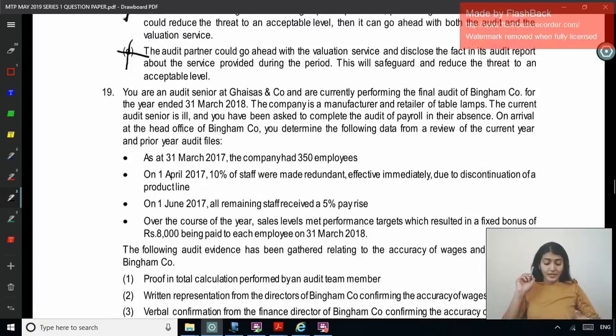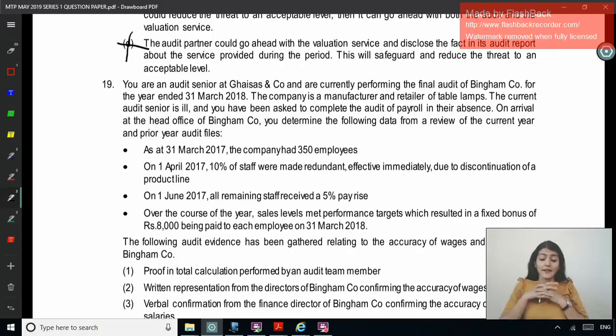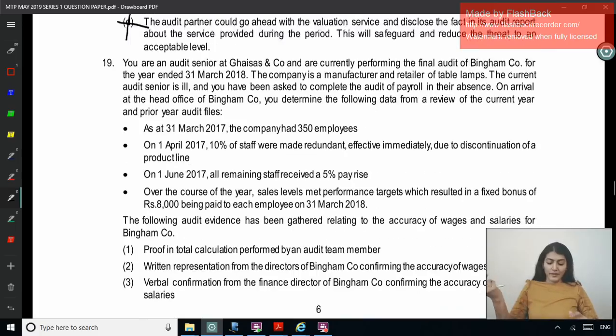Okay. Next one. You are an audit senior at Ghesas and Company and are currently performing the final audit of Bingham Company for 2018. The company is a manufacturer and retailer of table lamps. The current audit senior is ill and you have been asked to complete the audit of payroll in their absence. On arrival at the head office of Bingham Company, you determine the following data from a review of the current and prior year audit file. Company had 350 employees. On 1st April, 10% staff was redundant. On 1st June, all remaining received 5% pay rise and fixed bonus of 8,000 during the year.